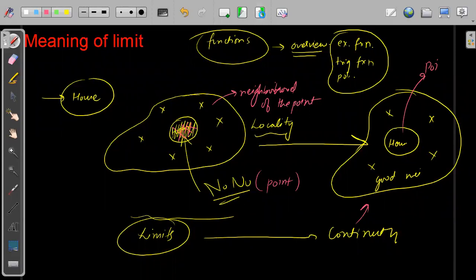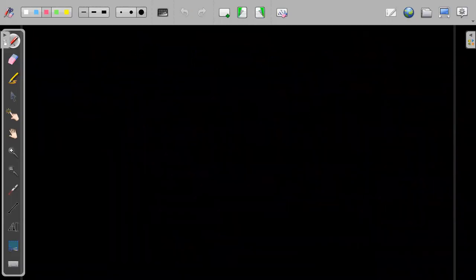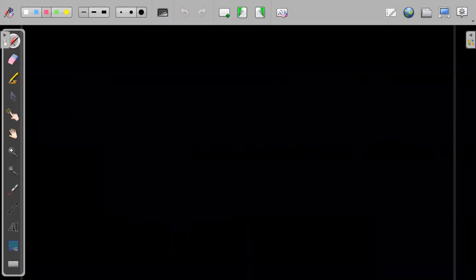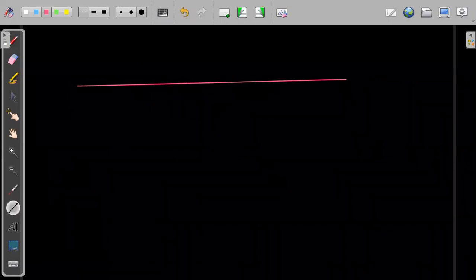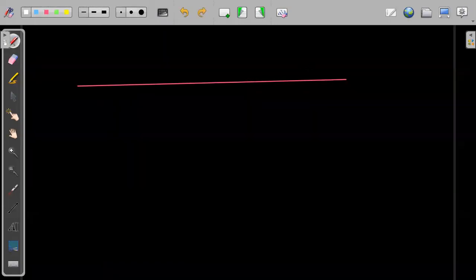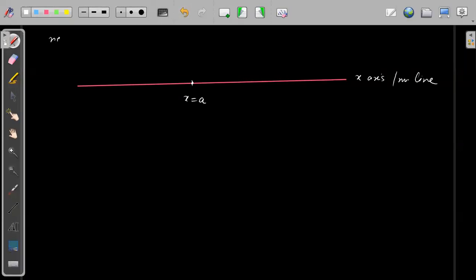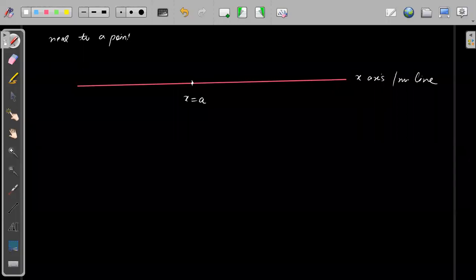Now see, by neighborhood what do I mean? If I move this concept to real numbers, suppose you have a number line, the x-axis, and we are talking about a point x = a. Suppose somebody says we are around the point x = a, or we are near the point x = a.